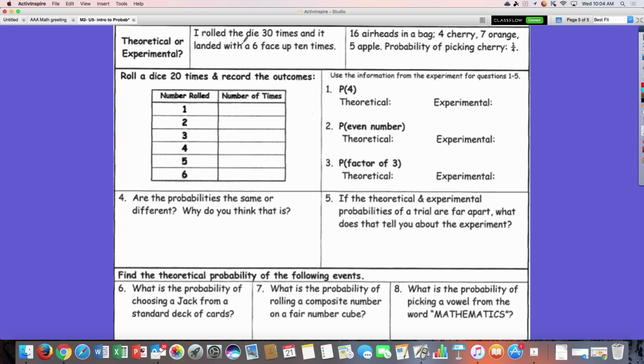Theoretical, experimental. Let's have a little review quiz here. If I rolled a dice 30 times and it landed with a 6 face up 10 times, is that theoretical or experimental? That's experimental. You're actually doing the experiment, right? I rolled a dice. 16 airheads in a bag, 4 cherry, 7 orange, 5 apple. The cherry ones are the best. The probability of picking a cherry is 1/4. That's theoretical, right? I actually have to perform the experiment to get experimental probability. Theoretical.